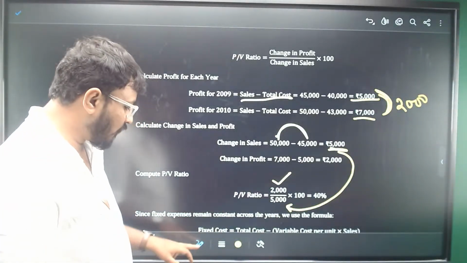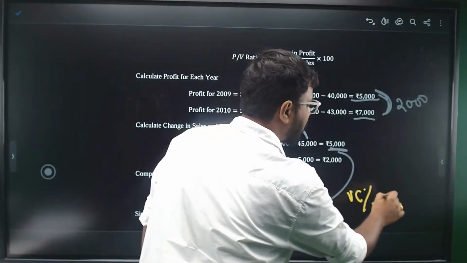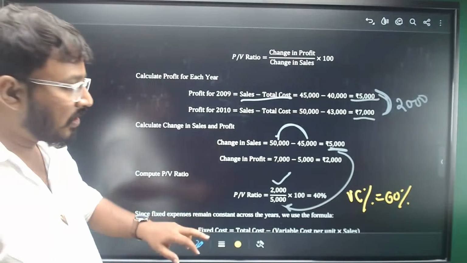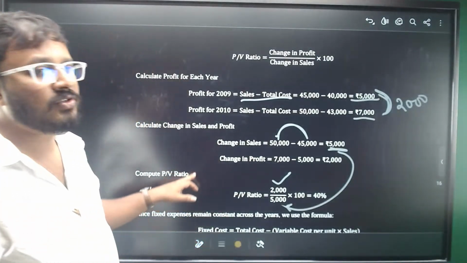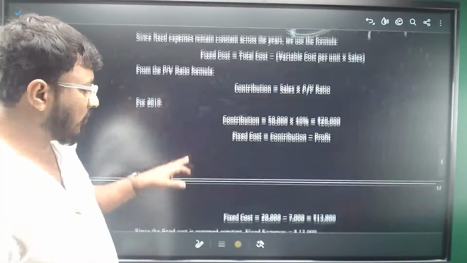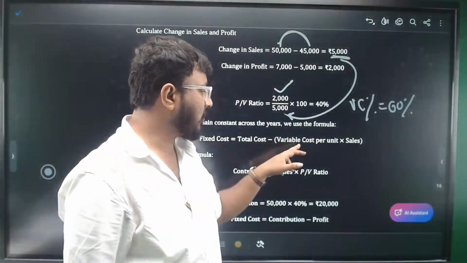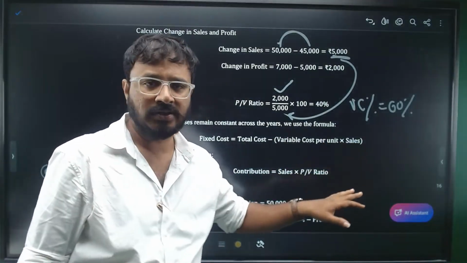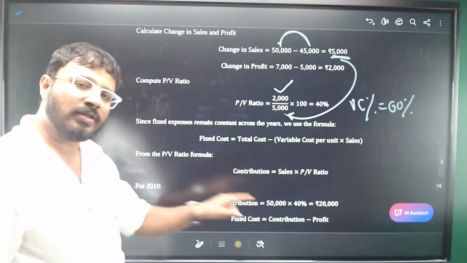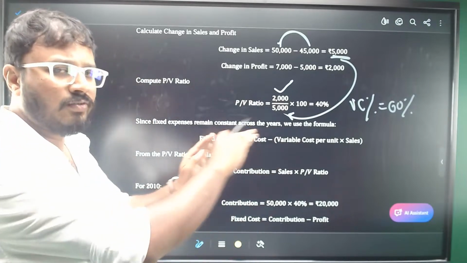If PV ratio is 40%, what is variable cost percentage? 60%. 100 minus 40 is 60%. Apply the 60% on the sales, you'll get the variable cost. So that is what they are doing here. Observe. Fixed cost is nothing but the total cost minus variable cost per unit and sales. That information is not available. So they are calculating the contribution. Then they are calculating the variable cost. They are doing it in a different way.